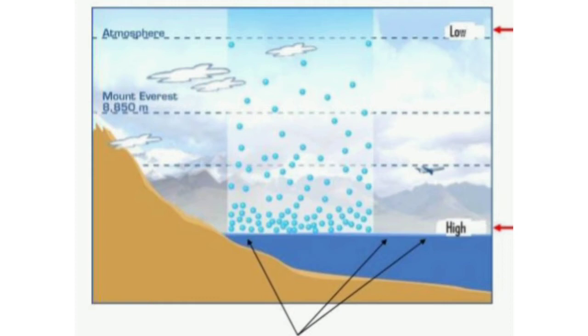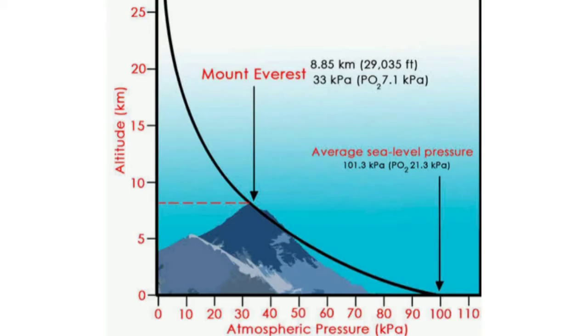As we go higher, the density of air decreases and pressure also decreases. If we stand on the top of Mount Everest, which is over 8.85 kilometers above sea level, the air pressure is lower than at sea level, where it is 101.3 kilopascal.